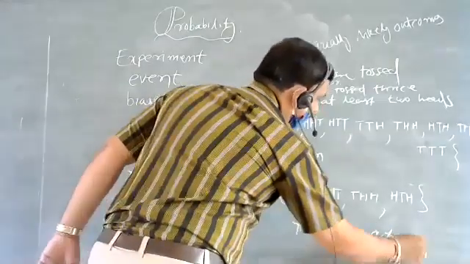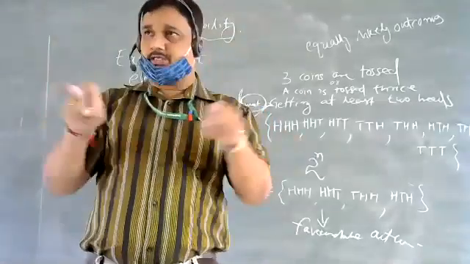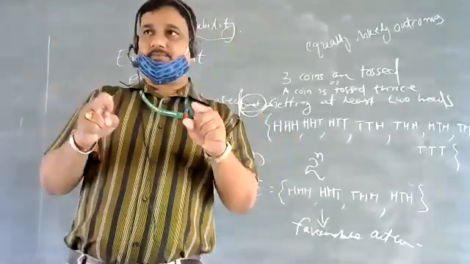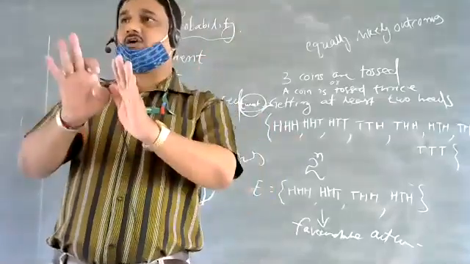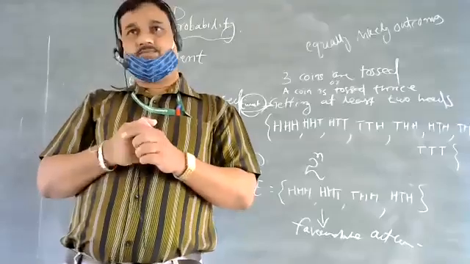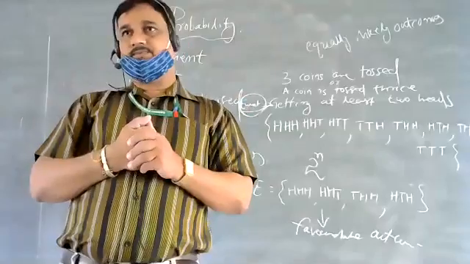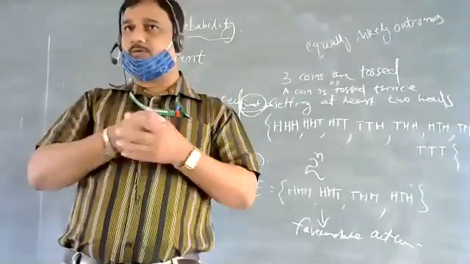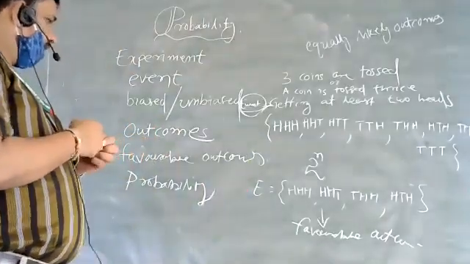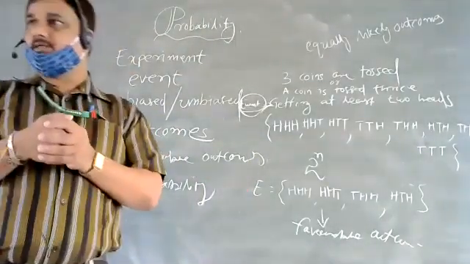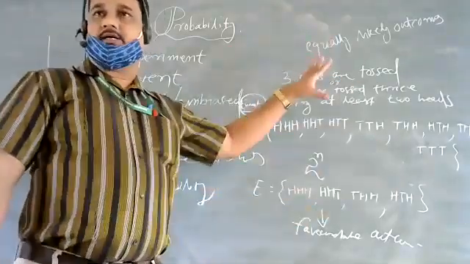Understood? Favorable outcomes means, what is the event given? As for the event, what are the outcomes? That is called favorable outcomes. And total number of possibilities, total number of outcomes, because basing on this we will find the probability later on. Probability at last I will take. This is about coin.